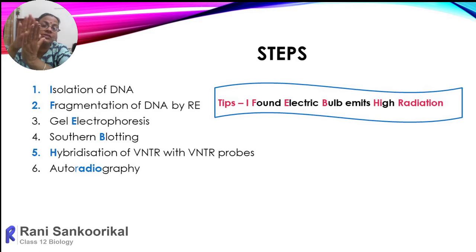Southern. Okay. Instead of that, if in any other technique you want to separate protein, it is called Western blot. Not Eastern, Western blot. If protein is separated by this nitrocellulose blotting technique, then it is called Western. That is why in the ELISA and AIDS test, where we are testing the protein, the antigen or antibody, it is called the Western blot test. Then, instead of DNA, if we are separating RNA, it is called Northern blot.